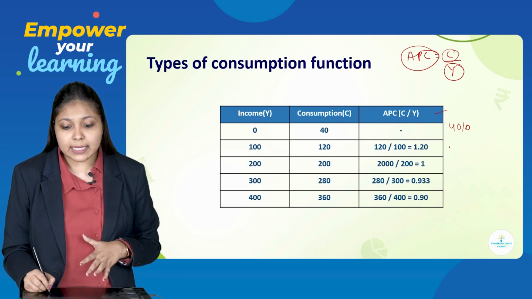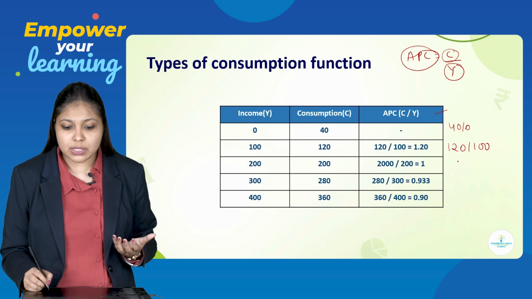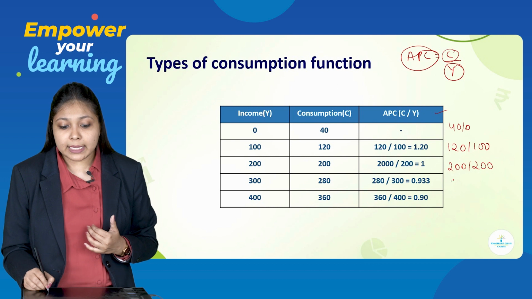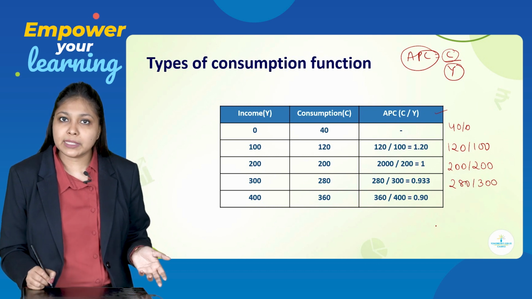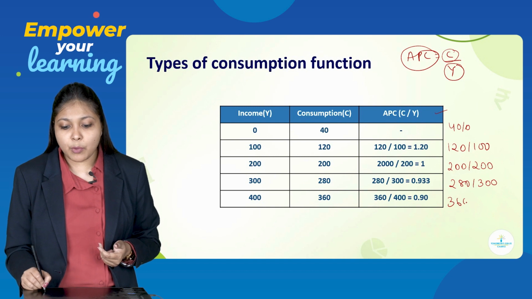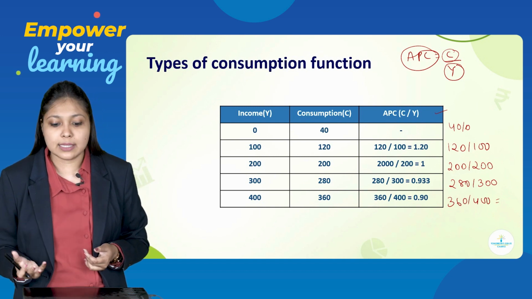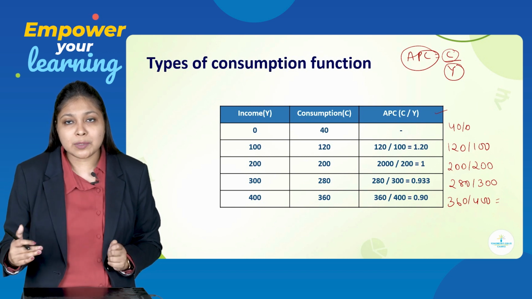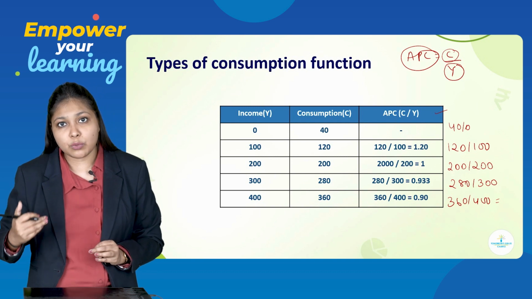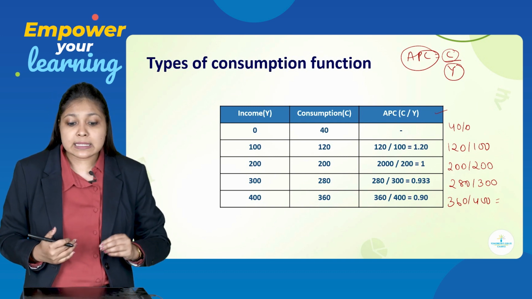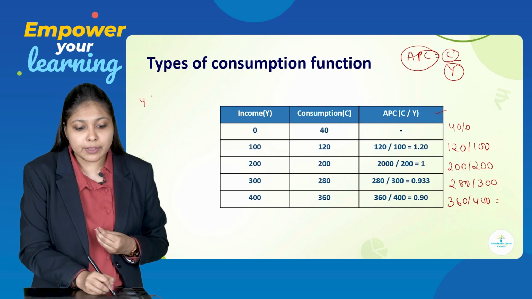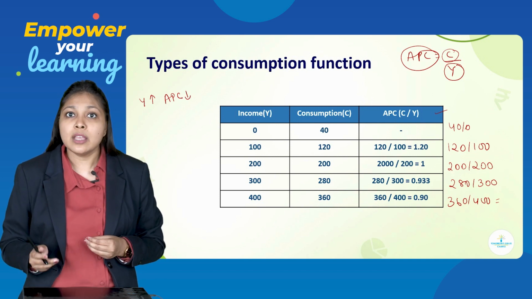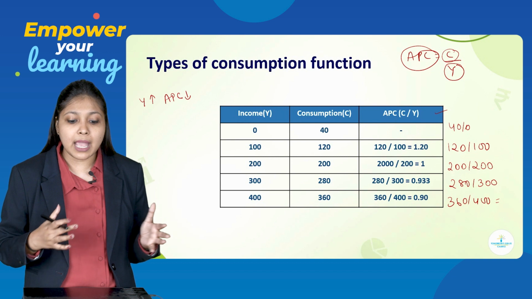Next, 120 upon 100 becomes 1.20. Next, 200 upon 200 is 1. Then, 280 upon 300 becomes 0.93. And last, 360 upon 400 becomes 0.90. So, you can see the value of APC is decreasing. First, it was 1.20, it became 1, then it went to 0.933, then 0.9. So, you can see that with an increase in the level of income, the value of APC, that is average propensity to consume, is decreasing. So, there is an inverse relationship between income and APC.